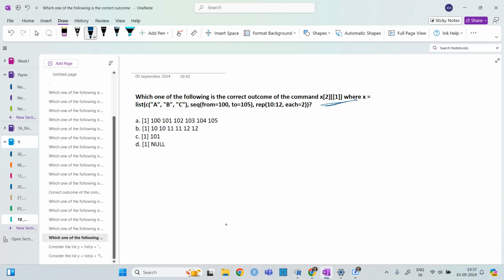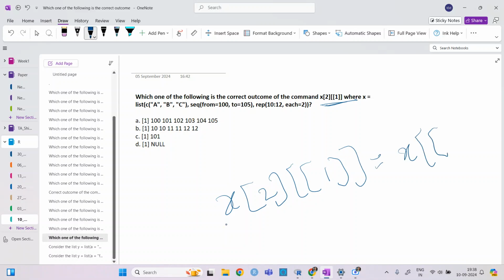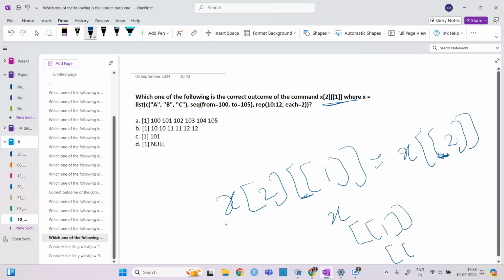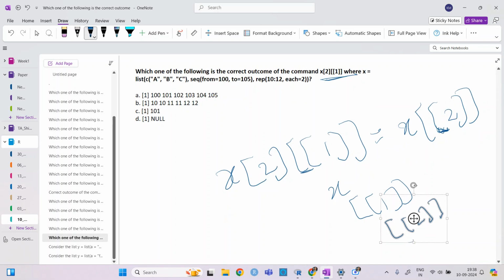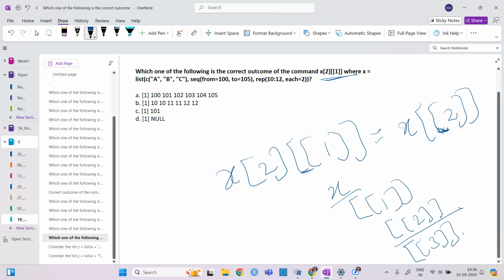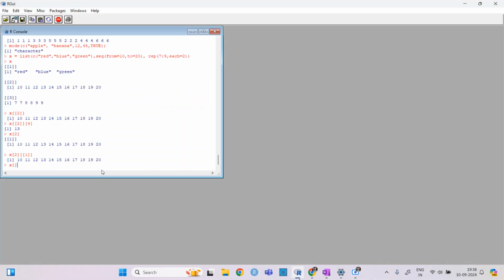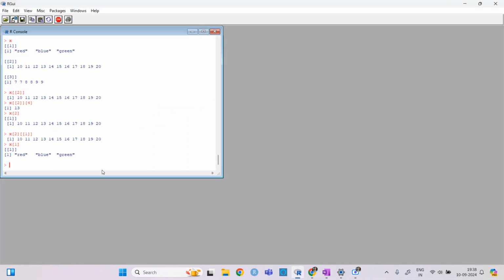So this x is containing these lists s1, s2, s3. If I write x1, it will give this.